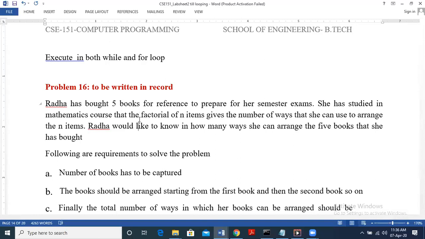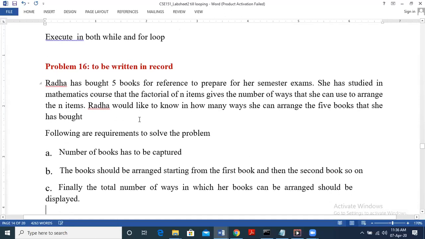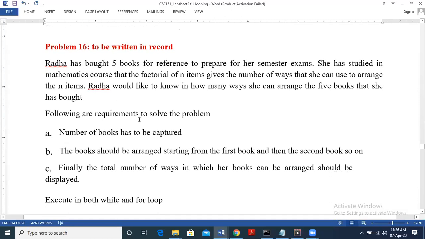Next we have problem 16. Problem 16 says Radha has brought 5 books for reference to prepare for her semester exam. She studied the factorial of n. This problem is basically to find the factorial of n. For example, 5 factorial is 5 into 4 into 3 into 2 into 1, right? So 5 factorial is calculated that way.